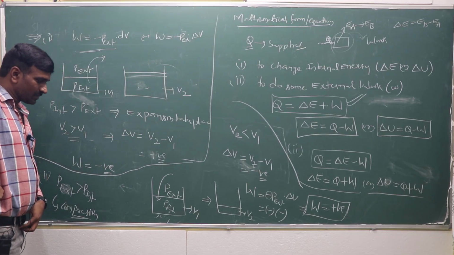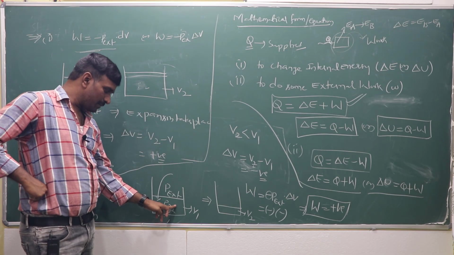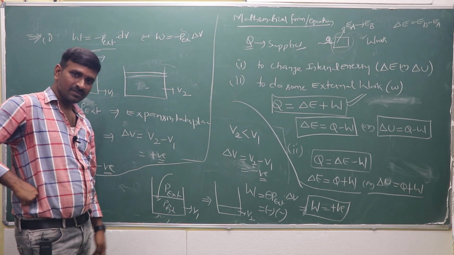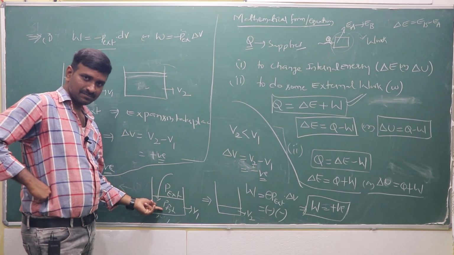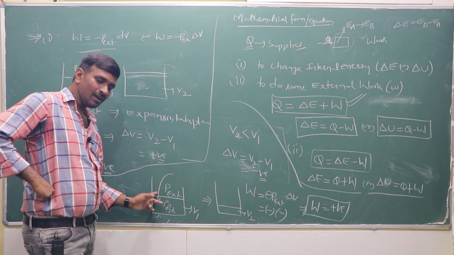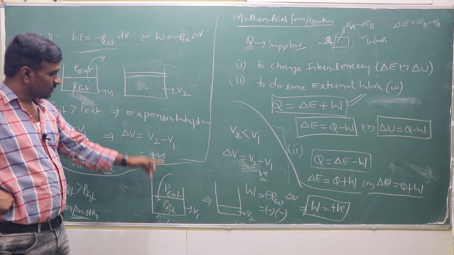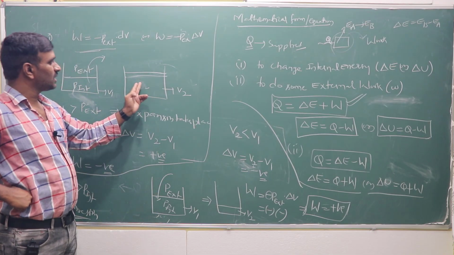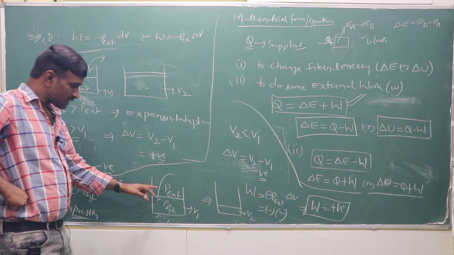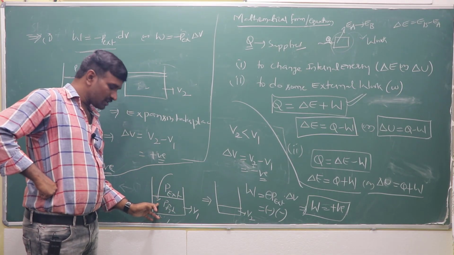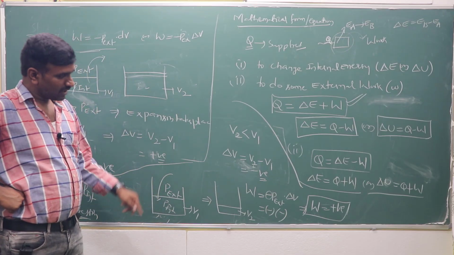Here it is work done on the system by the surroundings, or work done by the system on the surroundings. Work done on the system, work done by the system. Work done on the surroundings by the system. So that's what I mentioned.